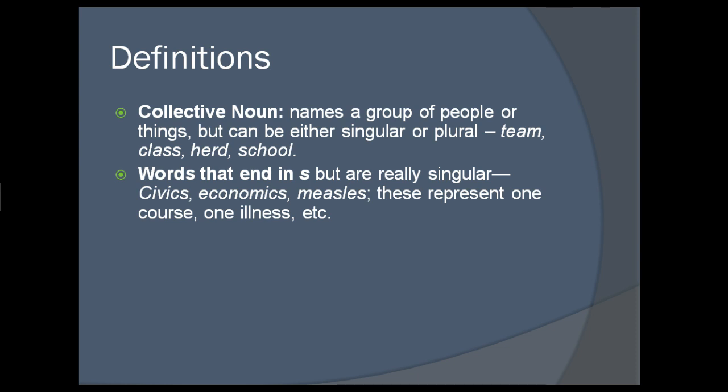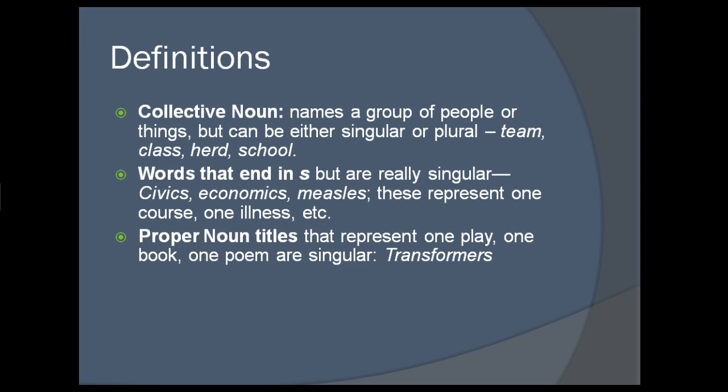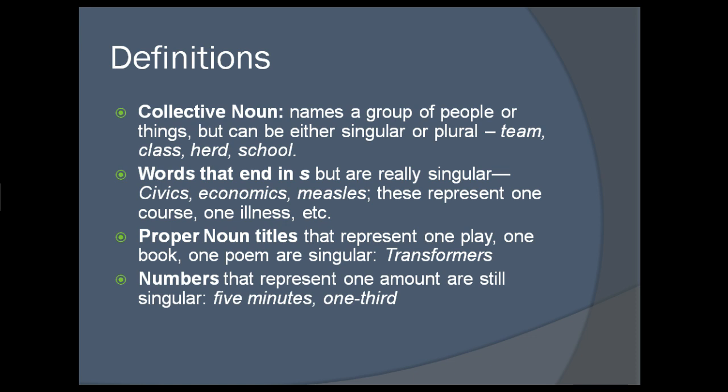Words that end in S but are really singular can also cause problems for subject-verb agreement. Civics, economics, those are course titles, but they're really one course, even though they intentionally cover several areas of study. Measles, it's one illness, but it ends in S because there's multiple things across the body. Proper nouns, I mentioned it briefly at the end of the previous lesson, but if it's a title that's one play, one book, one poem, one short story, doesn't matter if it ends in S, it's still considered one book, one poem, one title, and therefore singular.